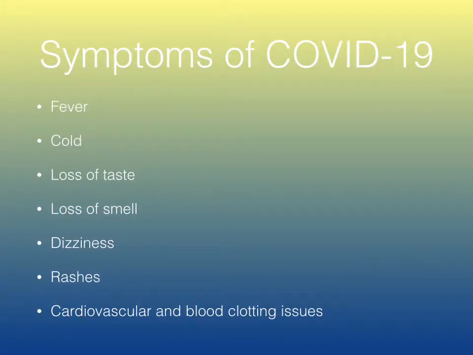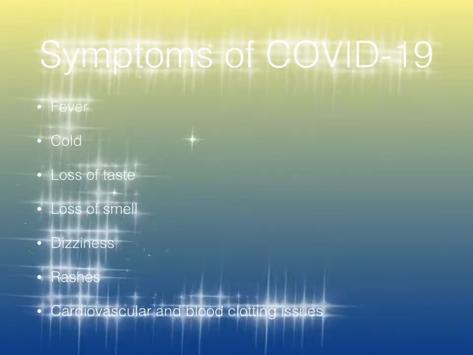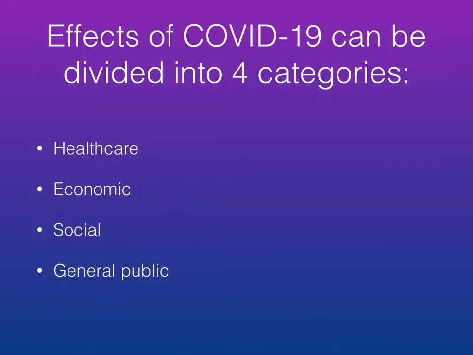Symptoms of COVID-19 include fever, cold, loss of taste, loss of smell, dizziness, rashes, cardiovascular and blood clotting issues. Effects of COVID-19 can be divided into four categories. That is, number 1, healthcare, number 2, economic, number 3, social, and number 4, general public.